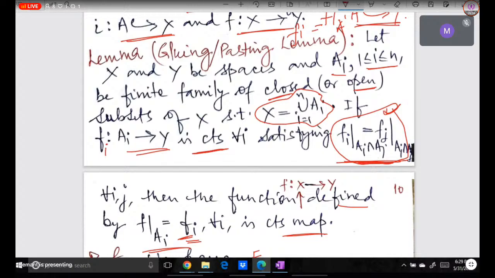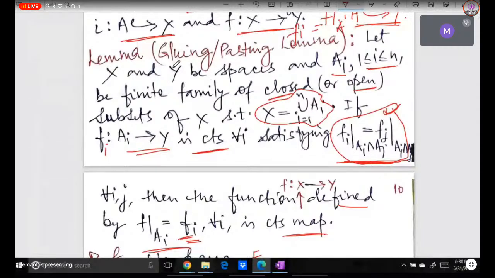Okay. So look, in the hypothesis, basically we have been given these continuous maps. ये जो fi: Ai to Y है, ये जो continuous map है that we have been given, and with the help of these maps we are going to define another map from X to Y where X is the union of these Ai's. तो हम कर क्या रहे हैं कि जो हमारा जो Ai's पे continuous map है इन्हीं को आपस में glue करके और combine करके हम whole space X पे एक continuous map construct कर रहे हैं.